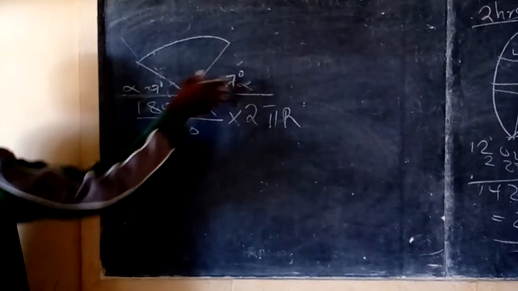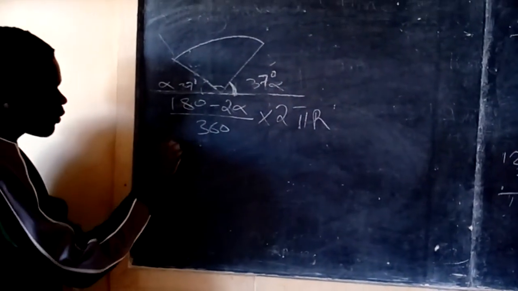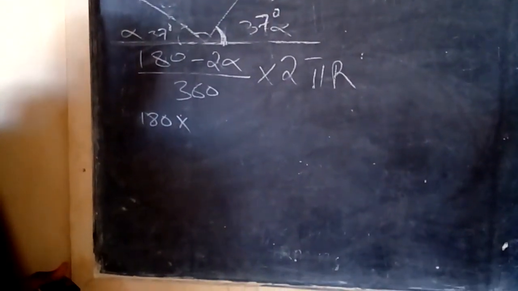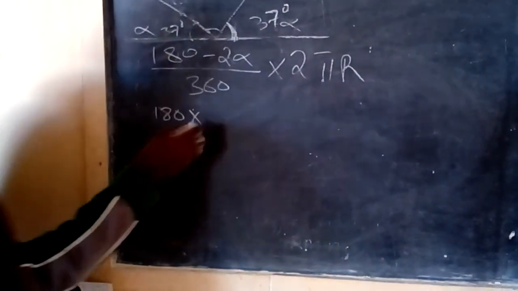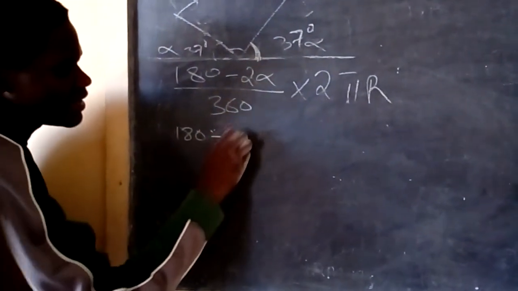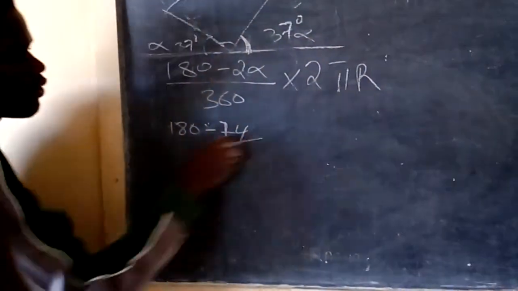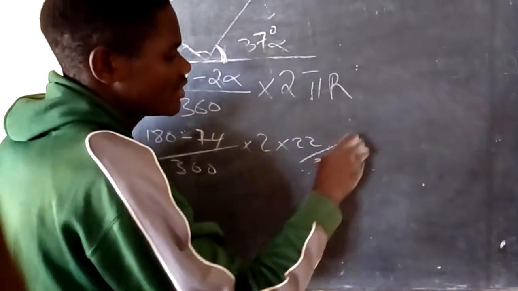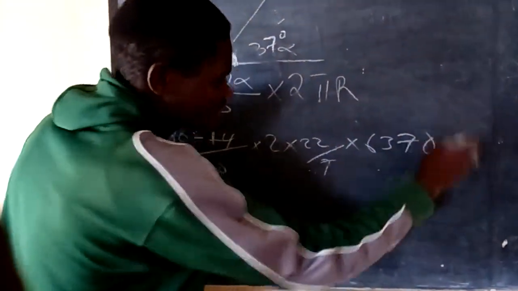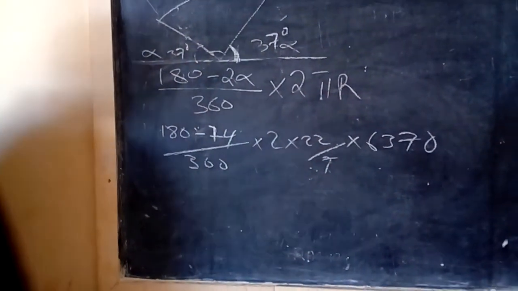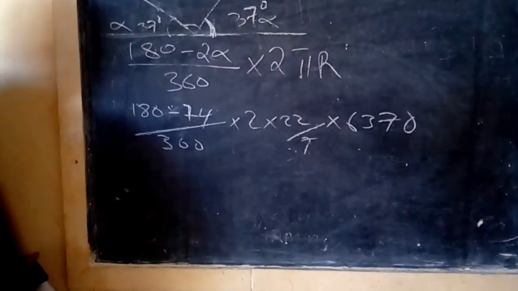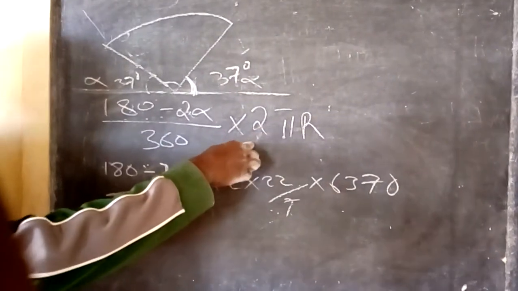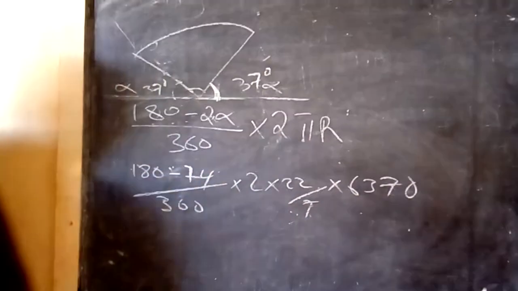For example, we want to find the shortest distance made by that one. Now I have 180 minus 2 times 37, which is 74. So 180 minus 74, over 360 times 2 times 22 over 7 times r, which is 6370. And that is how we get the shortest distance. The formula is 180 minus 2 alpha over 360 times 2 pi r.